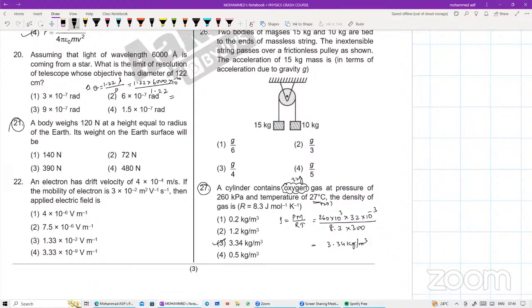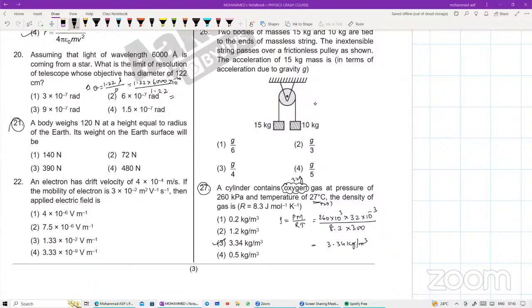Question number 21 देखिए बेटा, good question, आप लोग किसी हाल में भी करना ही है. A body weighs 120 Newton at a height equal to the radius of the earth. Its weight on the earth's surface will be equal to how much?